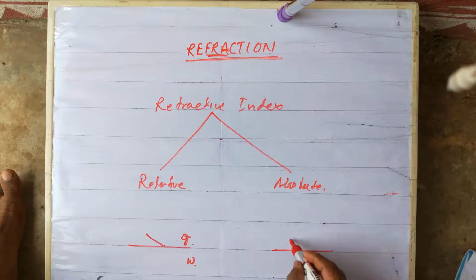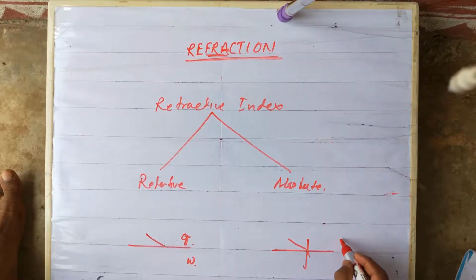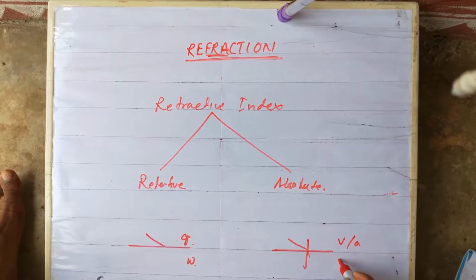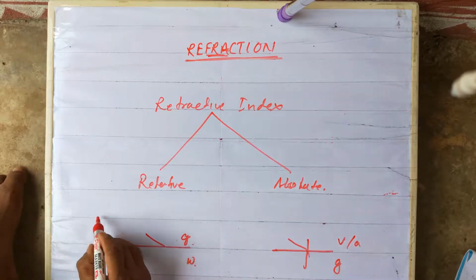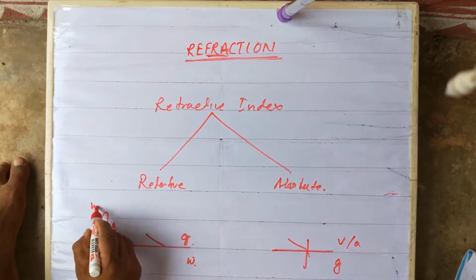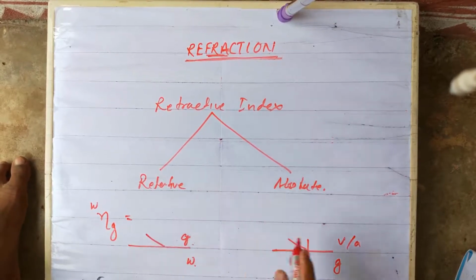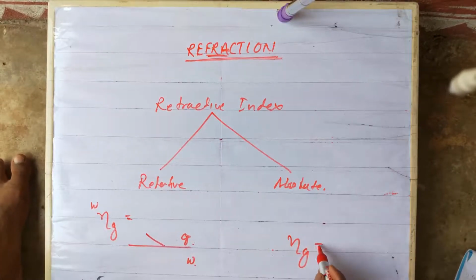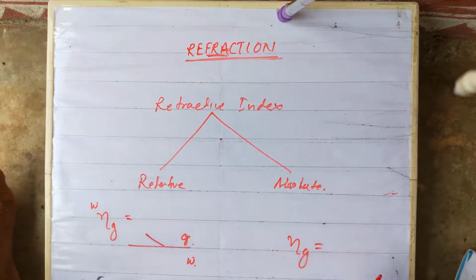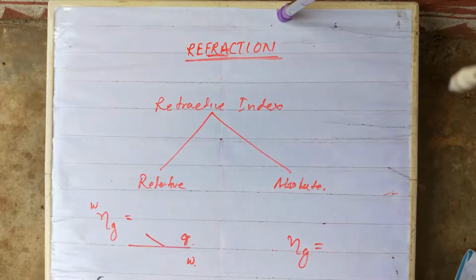That is called absolute refractive index. If the first medium is vacuum or air and the second medium may be water, in that case it is called absolute refractive index. Here we mention the refractive index of glass with respect to water, or anything you need to mention. Suppose I am writing mu g, that means it is the absolute refractive index with respect to vacuum. I hope I am clear.